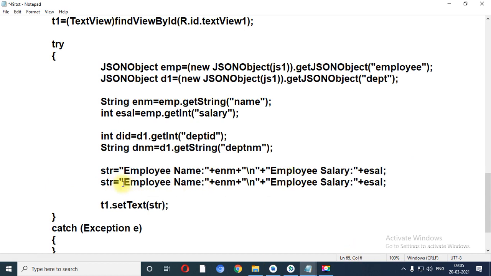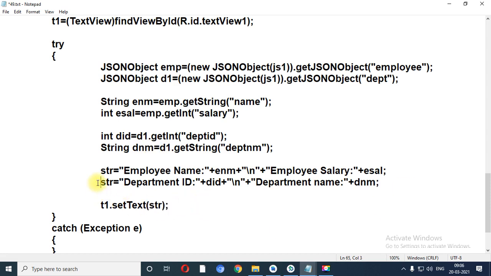Now str, department id, we have the value did, so did can be passed over here, and department name, deptnm, sorry dnm, dnm is the variable, right? So in this way you can make changes.